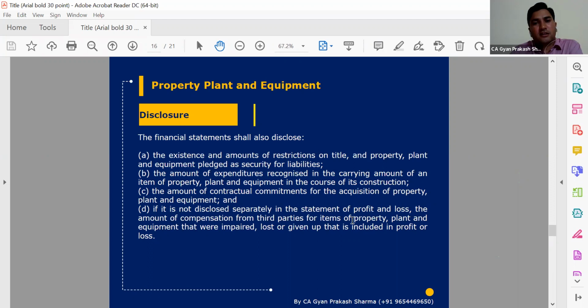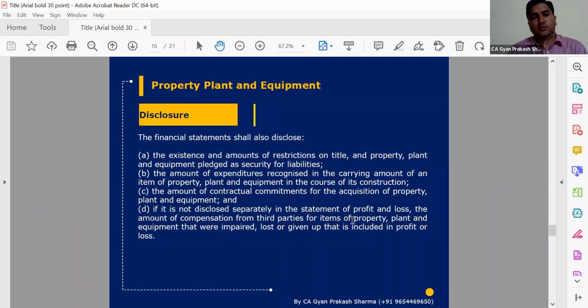And apart from that, if we talk about Schedule 3 changes, right now we know that in Ind-AS 16 there are not many changes since the beginning, but there are some Schedule 3 changes which were made last year and are applicable from this financial year, 21-22. Those Schedule 3 changes also have an impact on Ind-AS, because any disclosures required by Ind-AS must be given in financial statements, and in the same way any modifications made by Schedule 3, that is by the ministry, are also part of the financial statements.